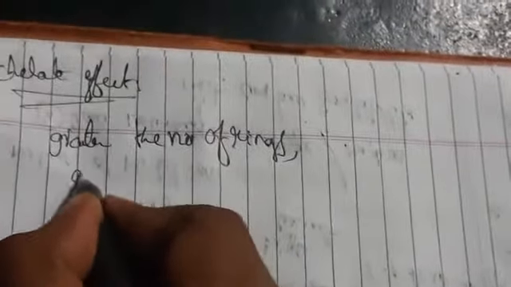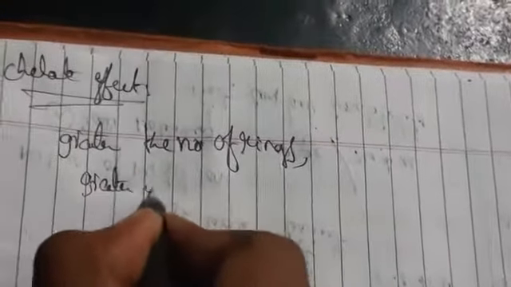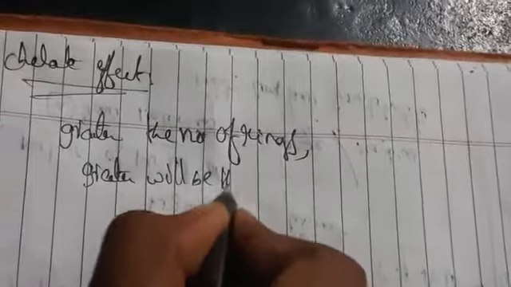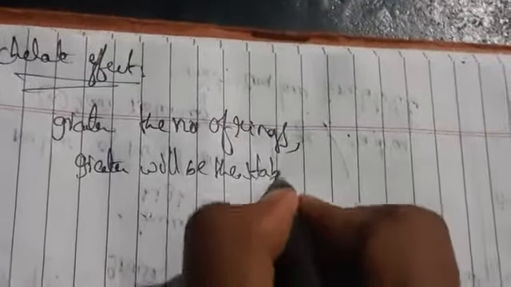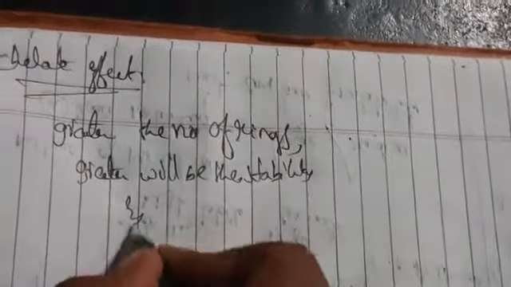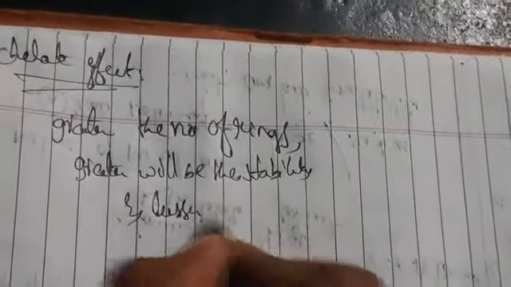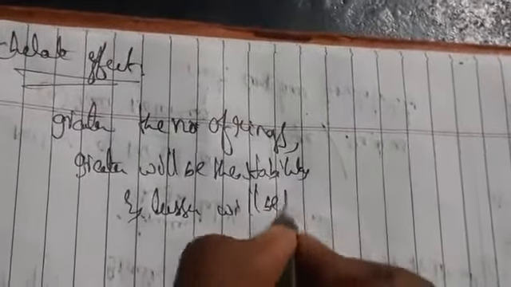The ring type of structures we call chelate. So the greater the number of rings, the greater will be the stability and the lesser will be the lability.